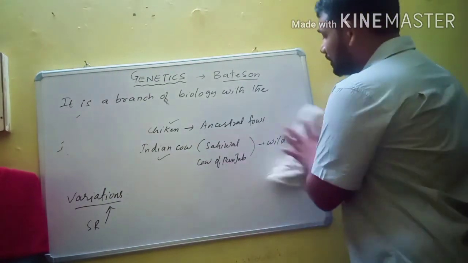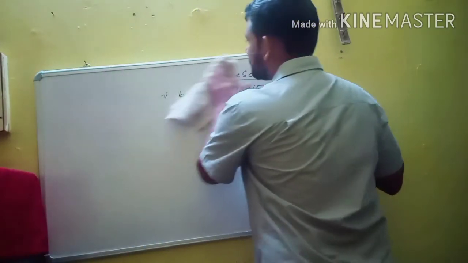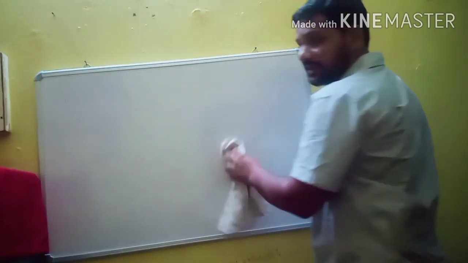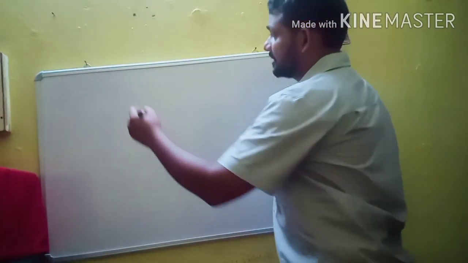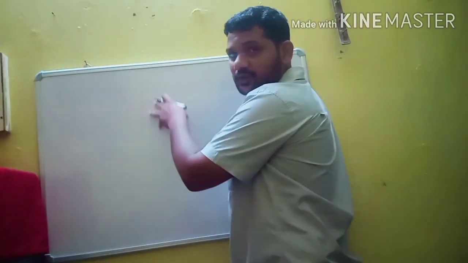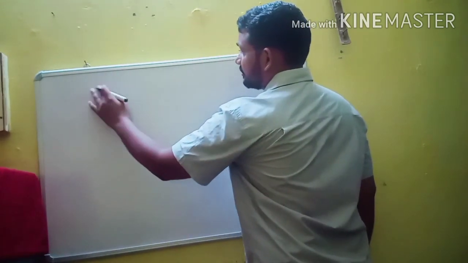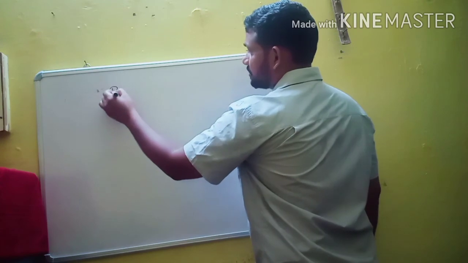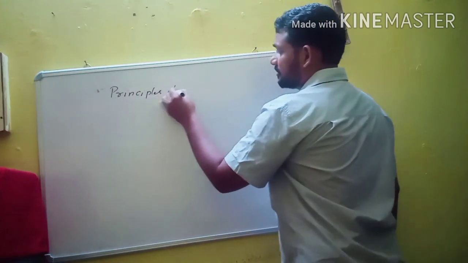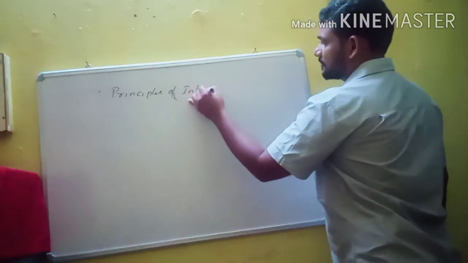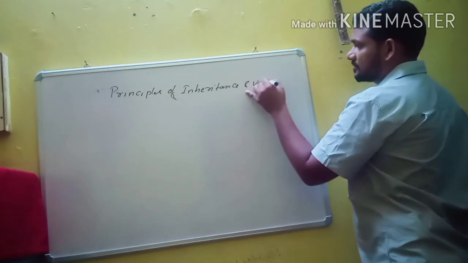But before discussing inheritance and variations, we must know some important terms related to this chapter. Genetics is a unit, and this unit consists of two chapters. The first chapter is principles of inheritance and variations.